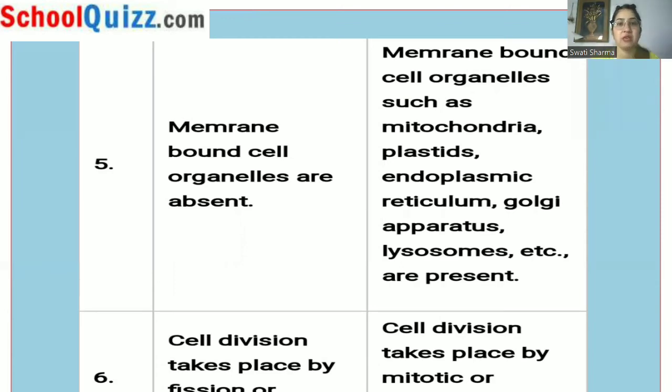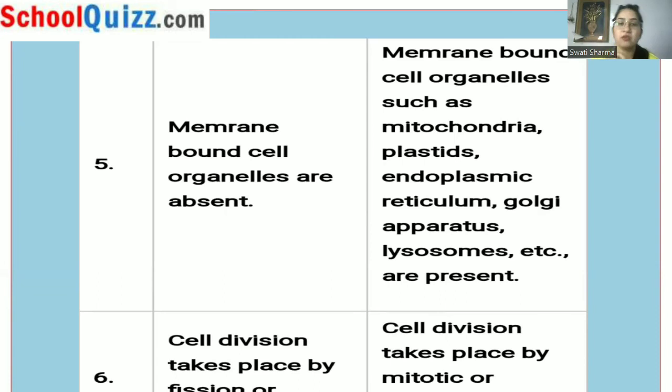Then one thing which we studied in cell theory is that each cell arises from pre-existing cells. In that topic, I told you that new organisms will arise only from initially existing cells. So how can they arise? They arise by the process of cell division only. When the cell reproduces, it forms young ones of its own kind. If one cell divides, two cells of its own kind are formed.